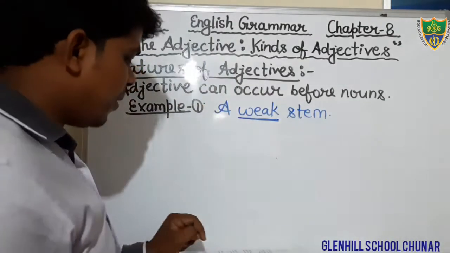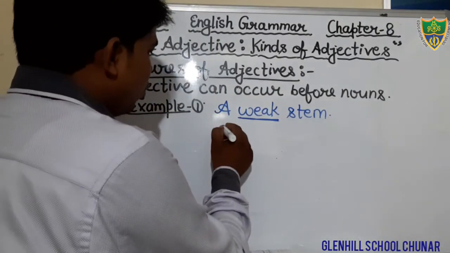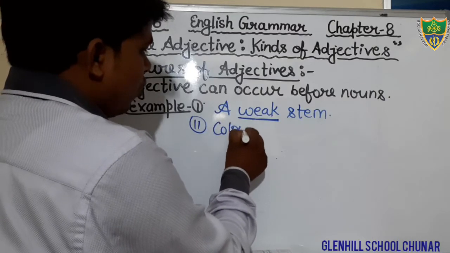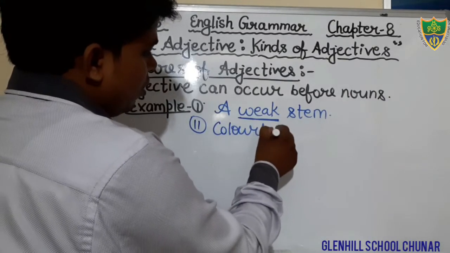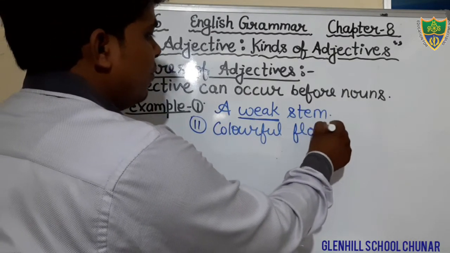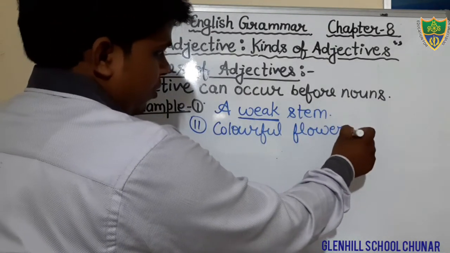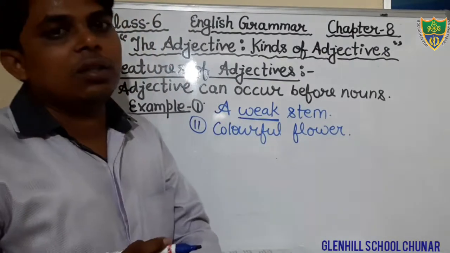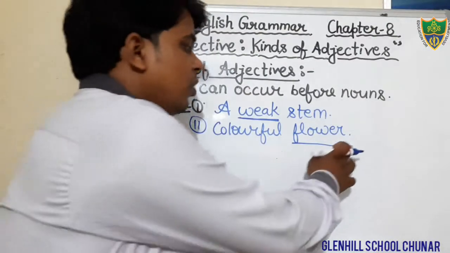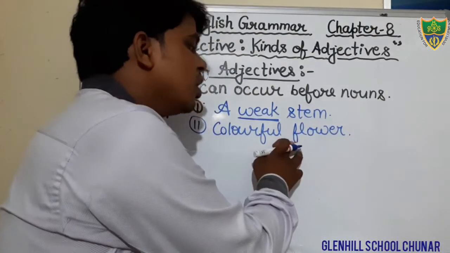One more example we can see: colorful flower. Just see, what is the noun here? The word flower is the noun.